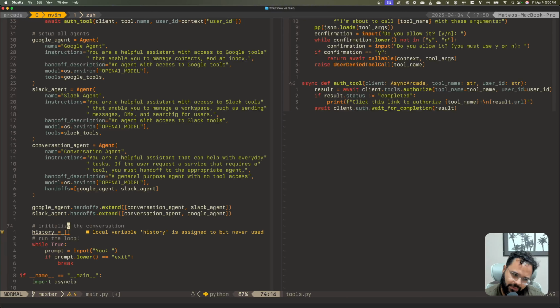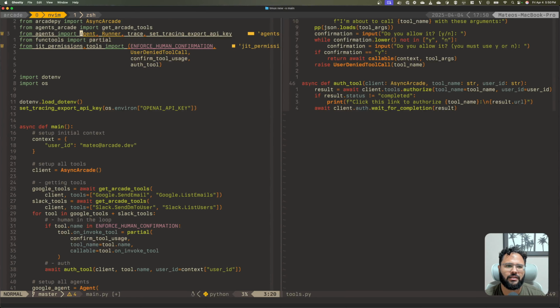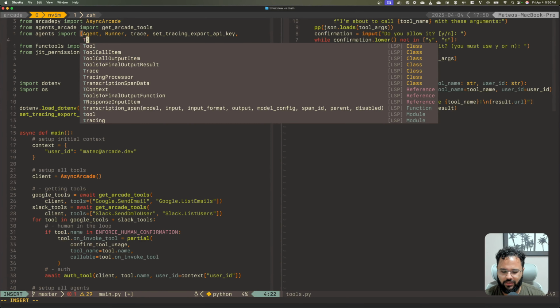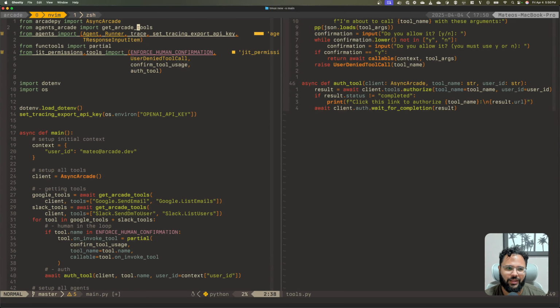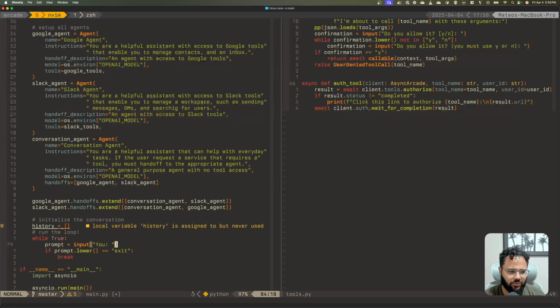I normally like to type this. It's not required, but I think it's nice to type it. Let's do that. So from this, I can import one of the types, which is the response input item, which is essentially that small dictionary that determines the role and the content of the messages in the flow of messages or the flow of the chat completion, right? So I'm going to say this is a list of the response input item. That's it.